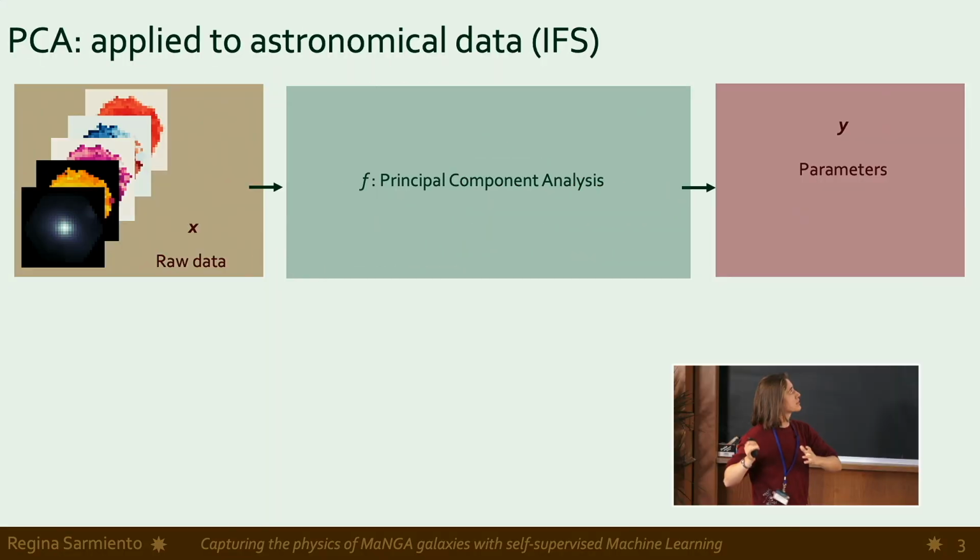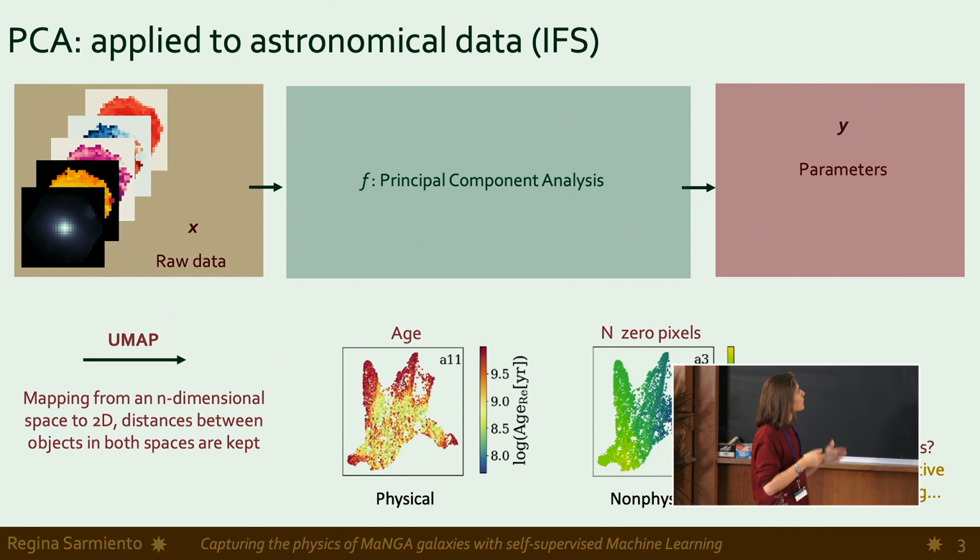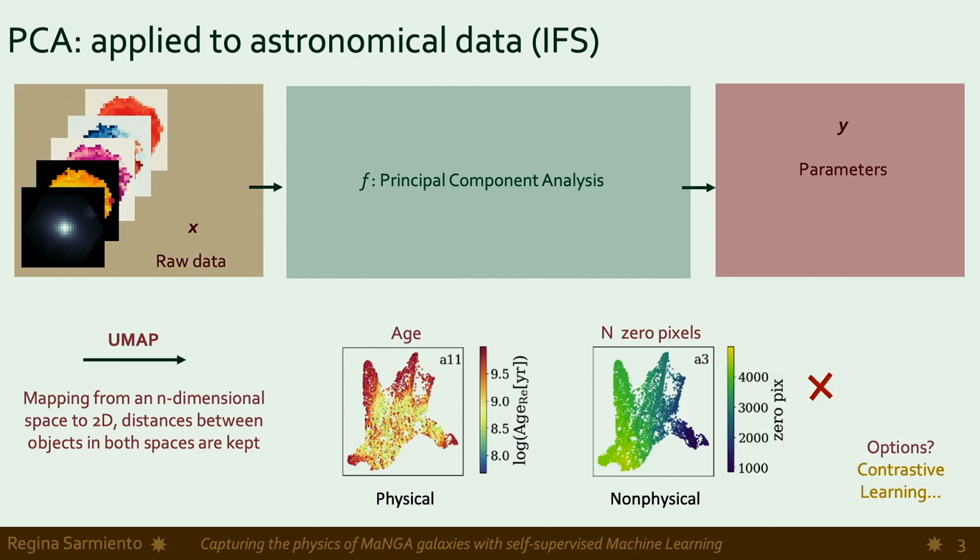We get our data, run it through principal component analysis, and obtain our principal components. Now we project these parameters into a 2D space with UMAP. The axes here are not physical magnitudes, but rather represent the position of each galaxy in this parameter space.